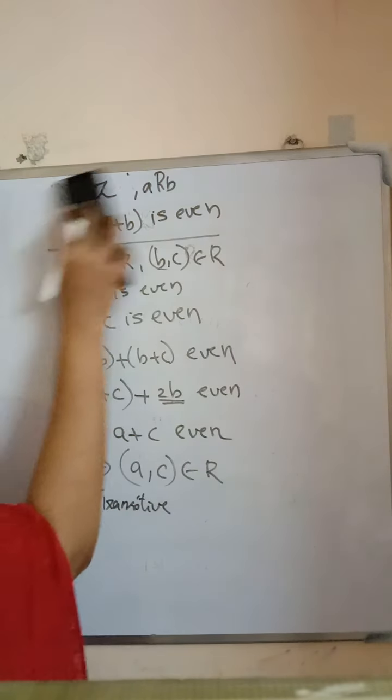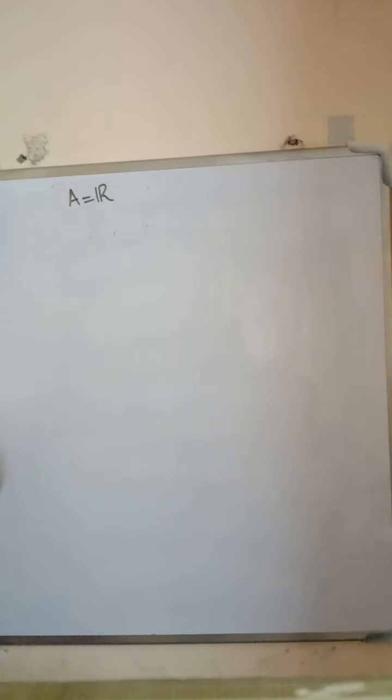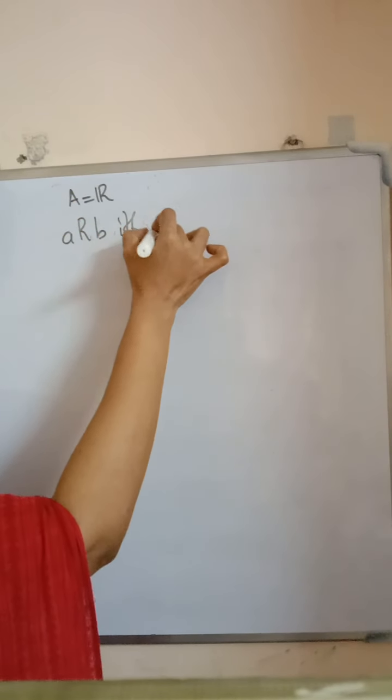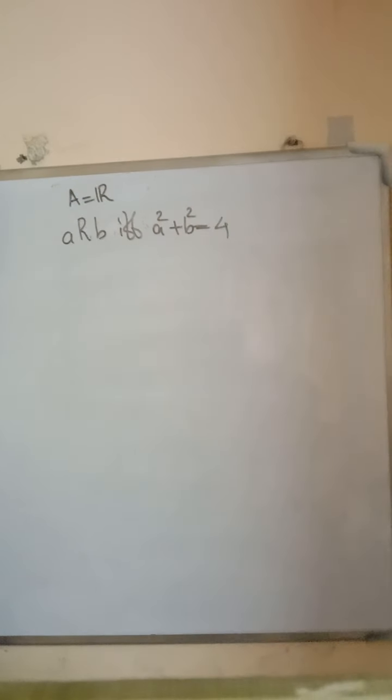Now, we consider another problem. Let A equal R, the set of all real numbers, and A related to B if and only if A square plus B square is equal to 4. State whether this relation is reflexive, symmetric or transitive.